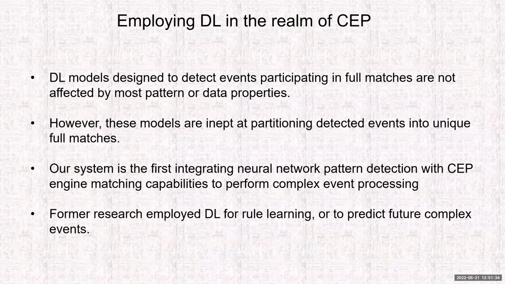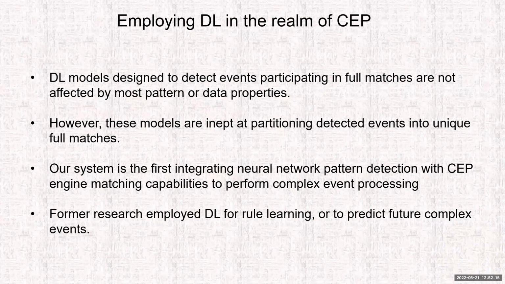Now, our optimization is based on employing deep learning for filtering out these unimportant events and retaining only the important ones. On the one hand, deep learning models are good at detecting patterns. We've seen that in image detection, for example. So logically, they should also be good at detecting events participating in full matches. And one of the strong points about them is that they are not affected by most pattern and data properties. They are affected, but not as severely as exact CEP, which is the typical CEP today, because it does not need to accumulate events as they arrive.